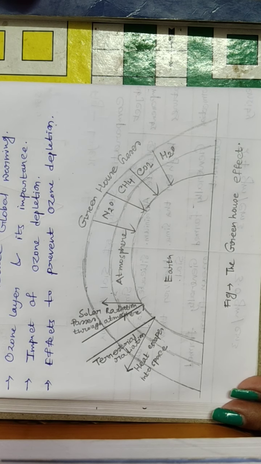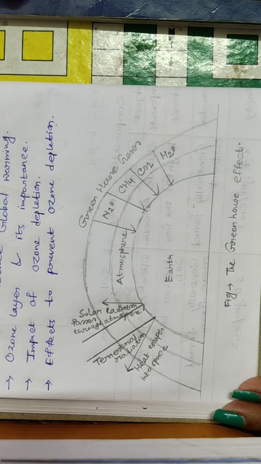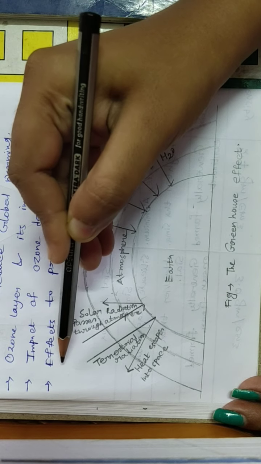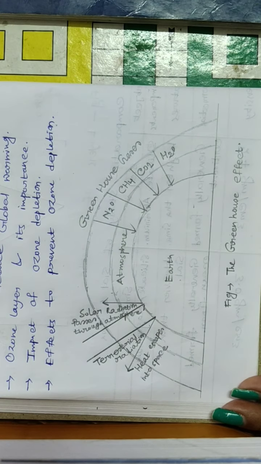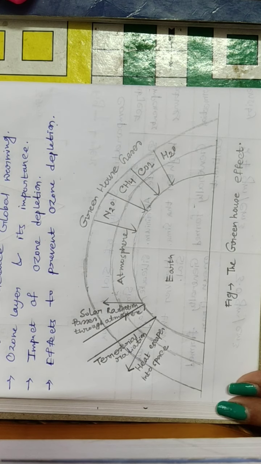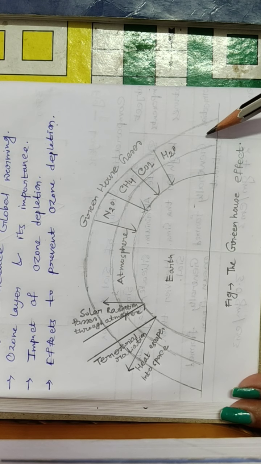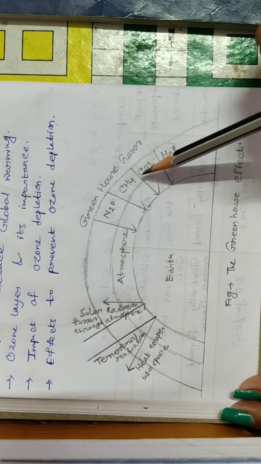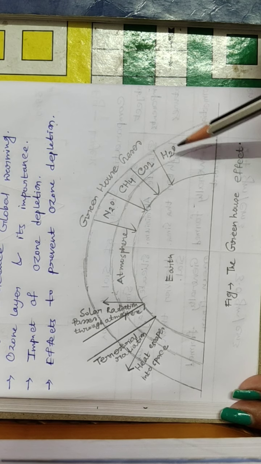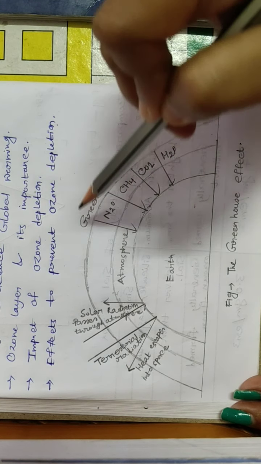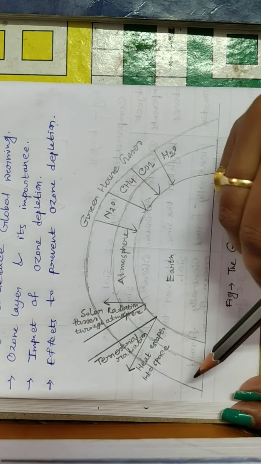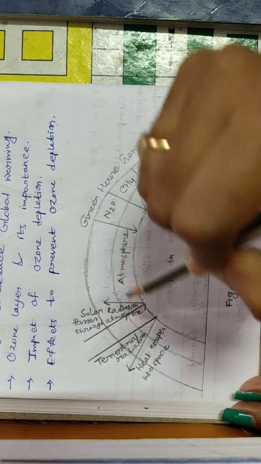First of all, see, these are the radiation coming from the sun towards the earth. Some of this heat is absorbed by the greenhouse gases. See, here is another layer, that is the greenhouse gases layer. See, this is nitrous oxide, methane, CO2, H2O meaning water vapor. These are considered greenhouse substances, and they create another layer, the greenhouse gases layer.